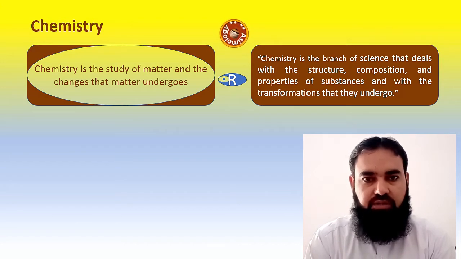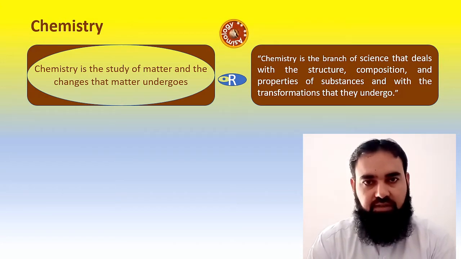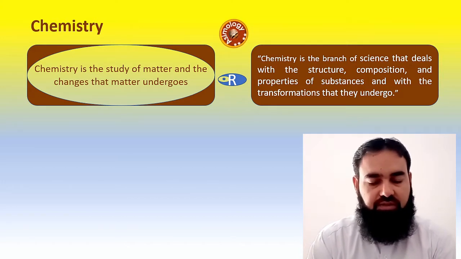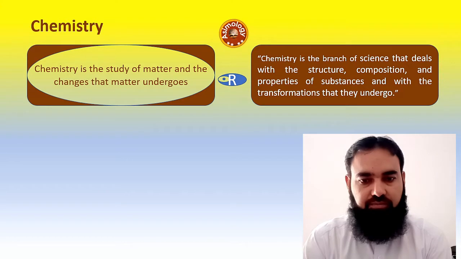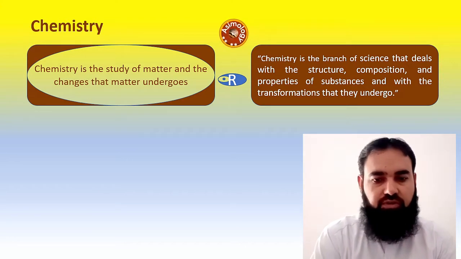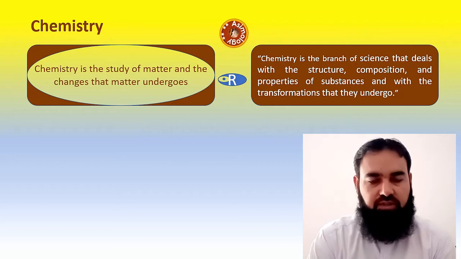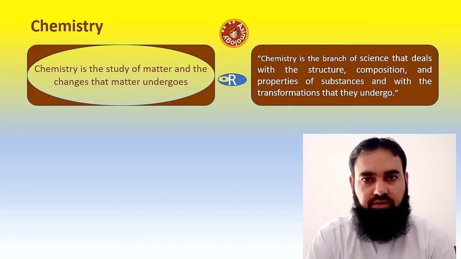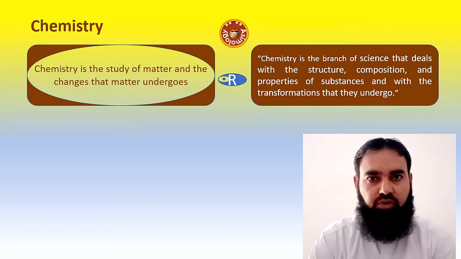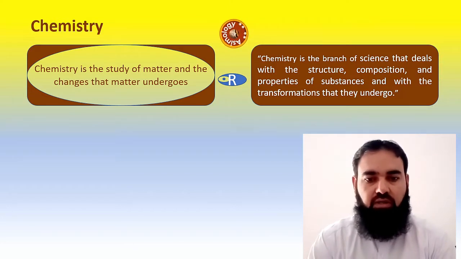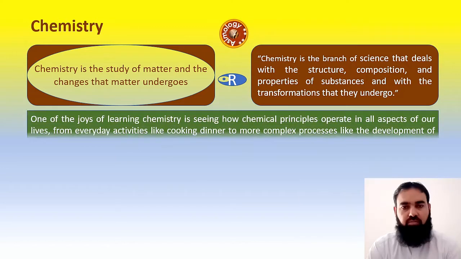The principles that operate behind these transformations of matter are studied in chemistry. So chemistry deals with the structure of matter, composition of matter, transformation of matter, and the laws and principles that govern these transformations are the domain of chemistry.